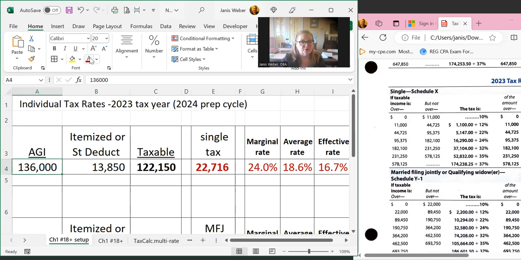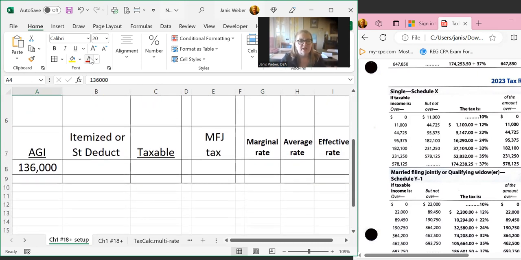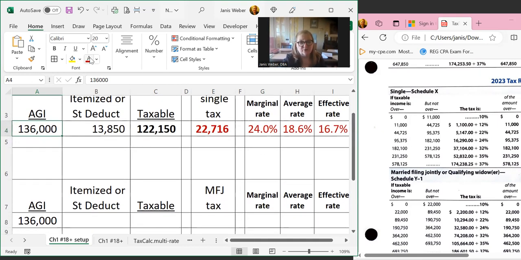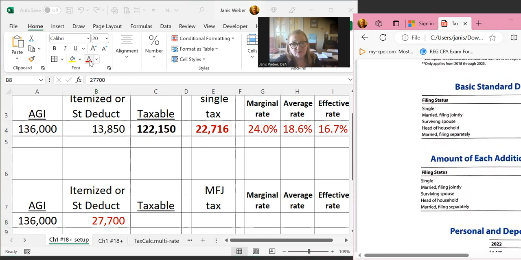If we were a married filing joint couple with that same income, we could do the same calculation. If our adjusted gross income was 136,000, we wouldn't use the 13,850 as the standard deduction, because for a married filing joint couple the standard for 2023 is 27,700. In the table that I'm going to post, there are some of the things that were in the inside cover of the textbook.